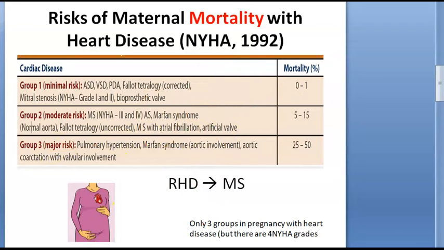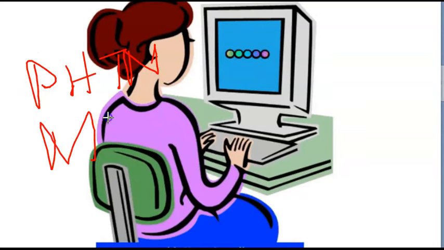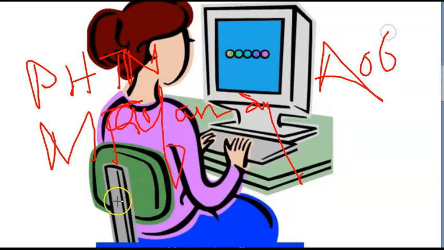What are the 3 major risks? Can you repeat? Say pulmonary hypertension. Very good. Then say pulmonary hypertension. Then Marfan syndrome. Can you say Marfan? Marfan syndrome with involvement of, can you say aorta?